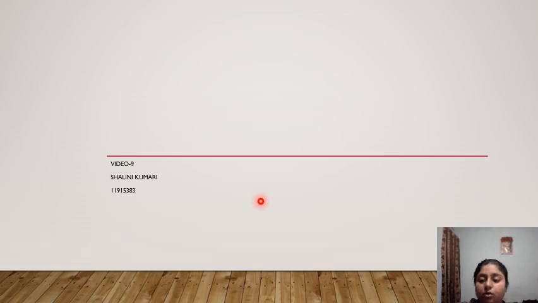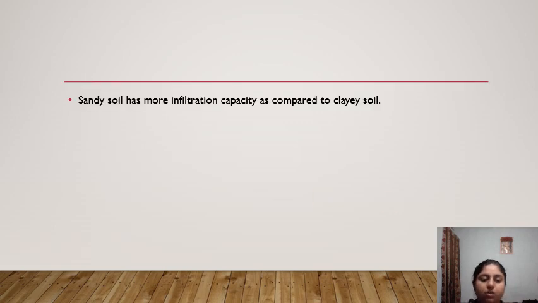Yes. Now here is some question for your clue. I think you will get an idea from this question. Sandy soil has more infiltration capacity as compared to clay soil. Is it true or false? Now you will give me the answer. I forgot to write here true or false. So yes, this statement is true.